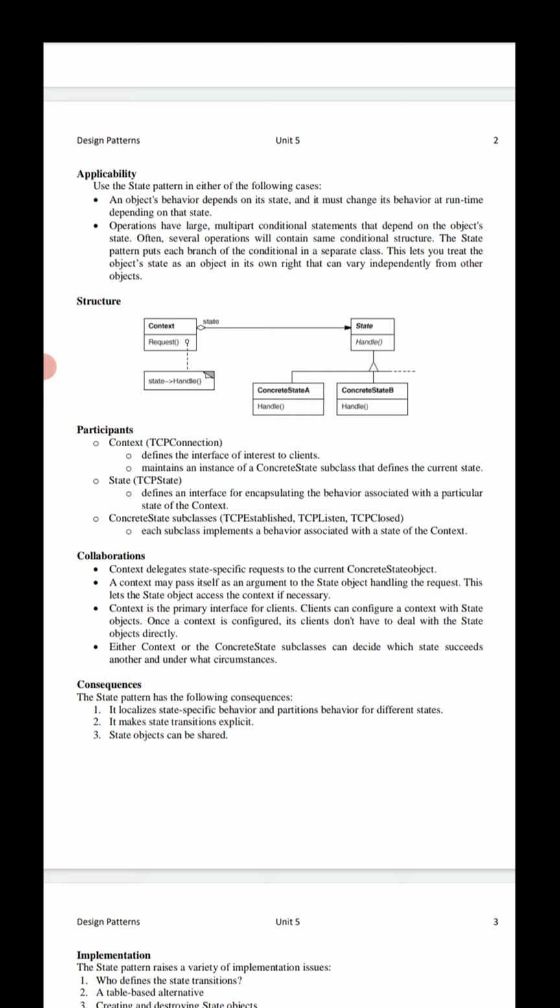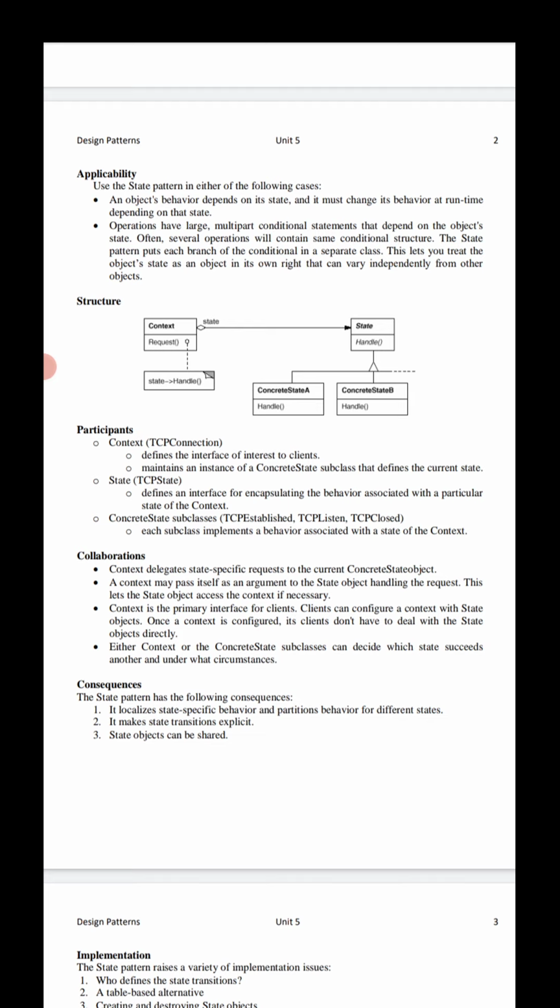Already I gave you one example. The client sends a request to some context object in a separate class. Once the request comes from the client, we have to perform certain operations. So here it lets you treat the object state, or the context state, in its own right. It can vary independently from other objects. This is the main applicability of the state design pattern.